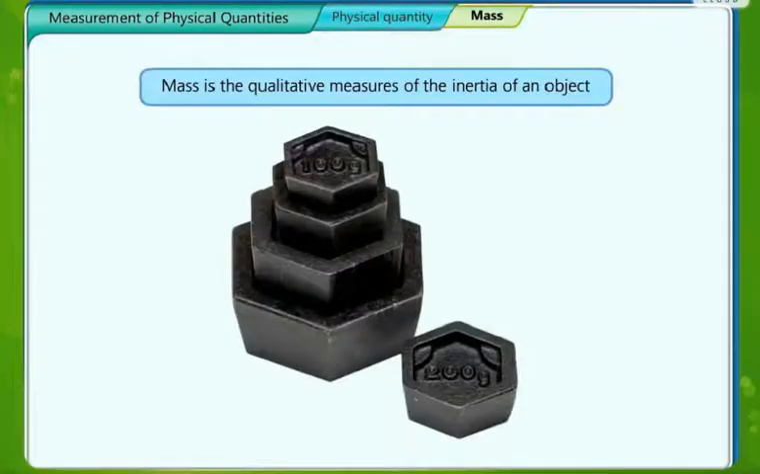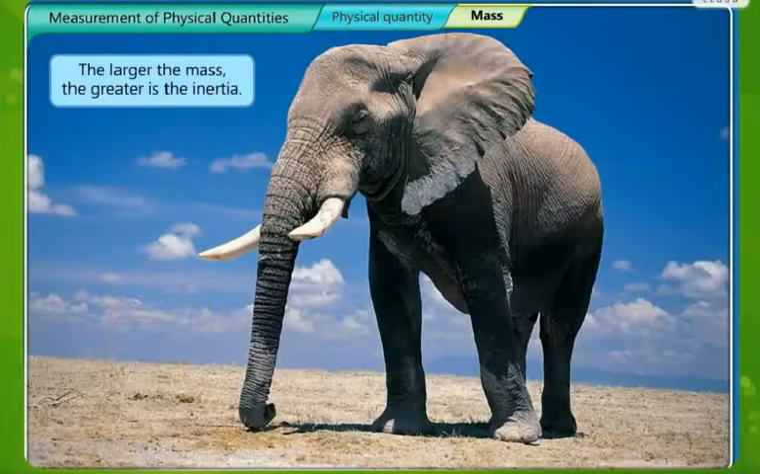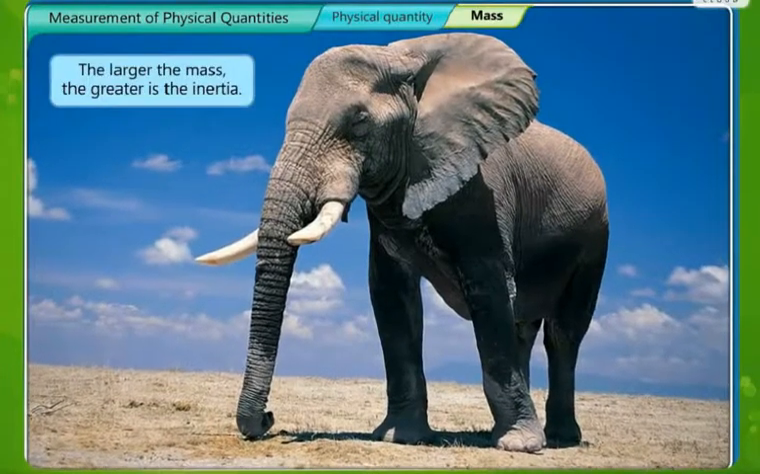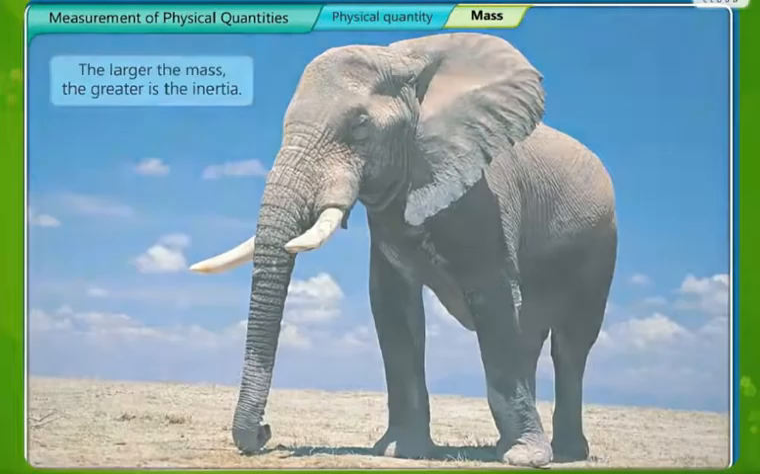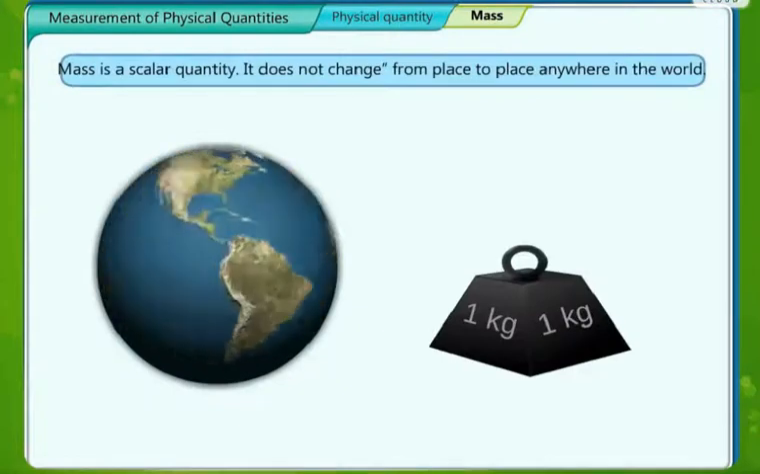Mass is a qualitative measure of the inertia of an object. Basically, the mass indicates what is inertia, and always keep in mind, the larger the mass, the greater is the inertia. That is the tendency of the body to remain in its state of rest.